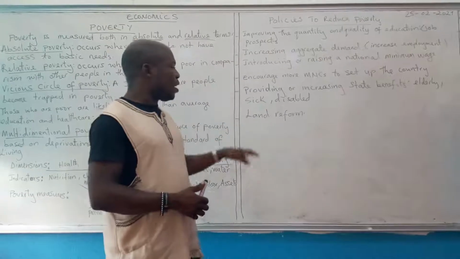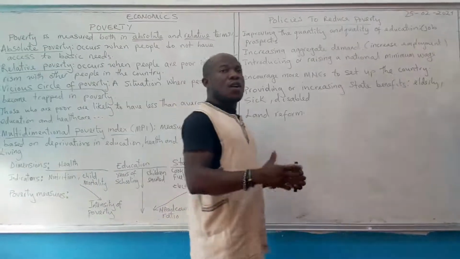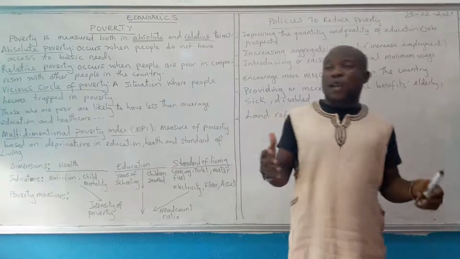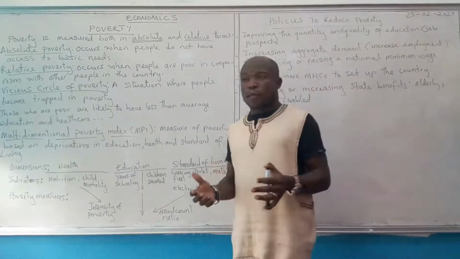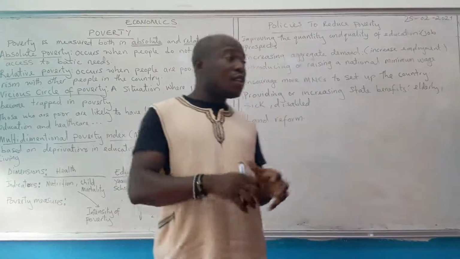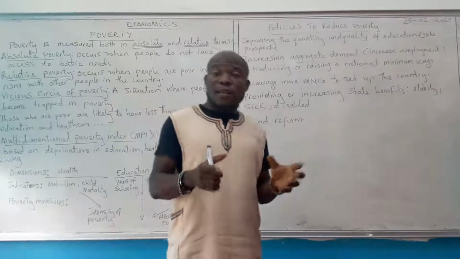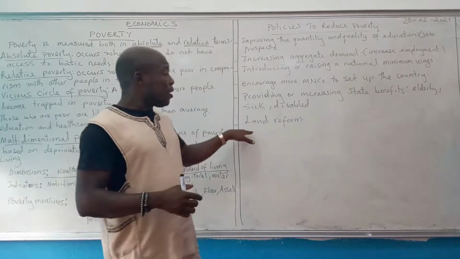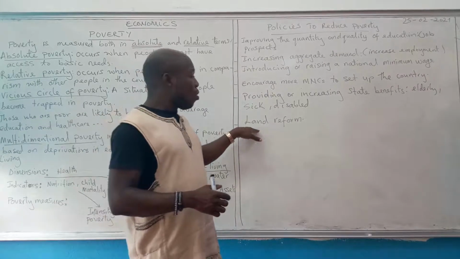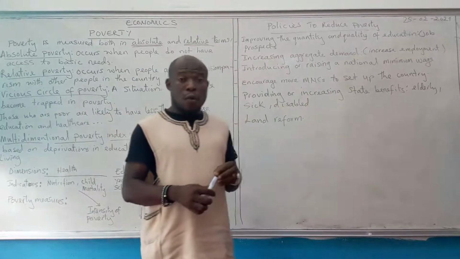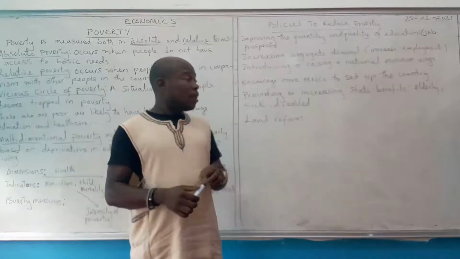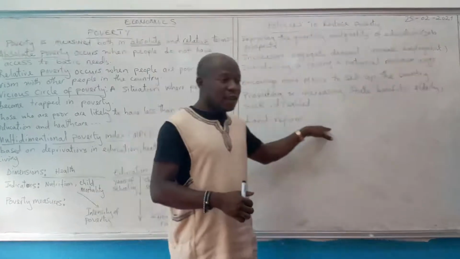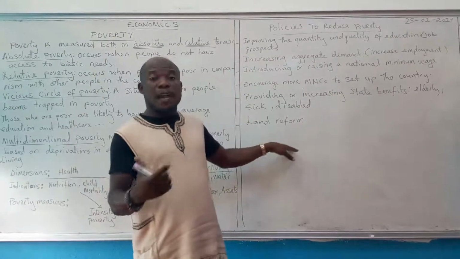Then we talk of land reforms. You know, land is normally owned by the few rich. So the government should make ownership of land more equal, so that those who are renting land will now be able to own land.